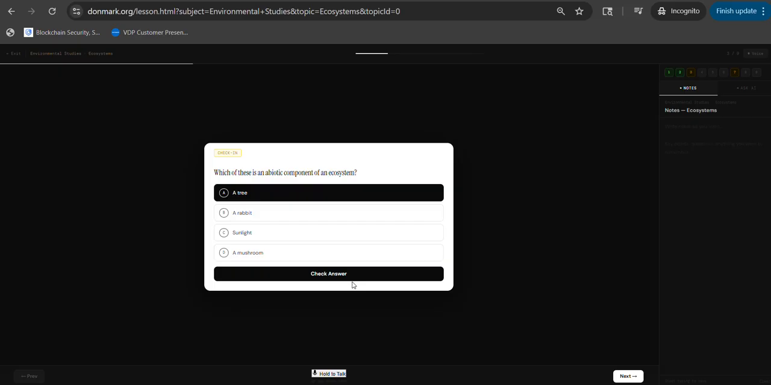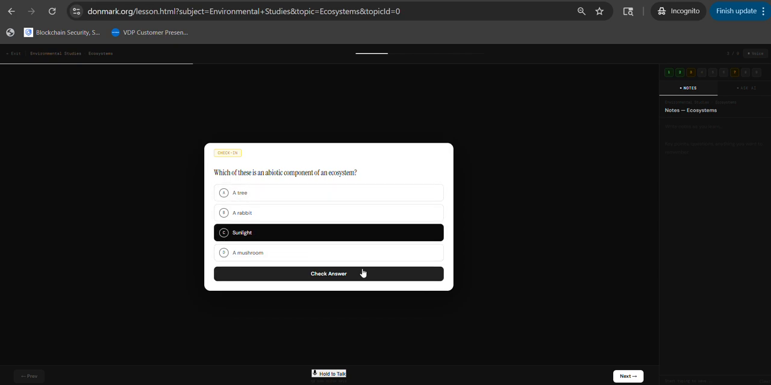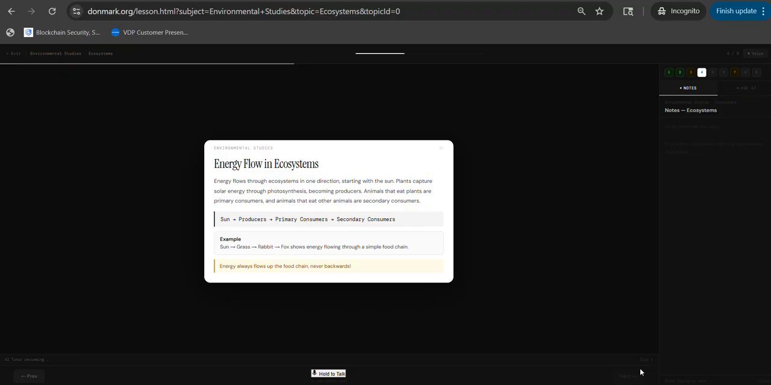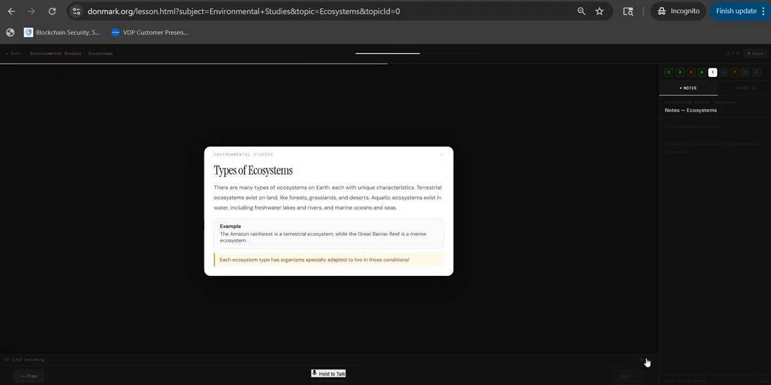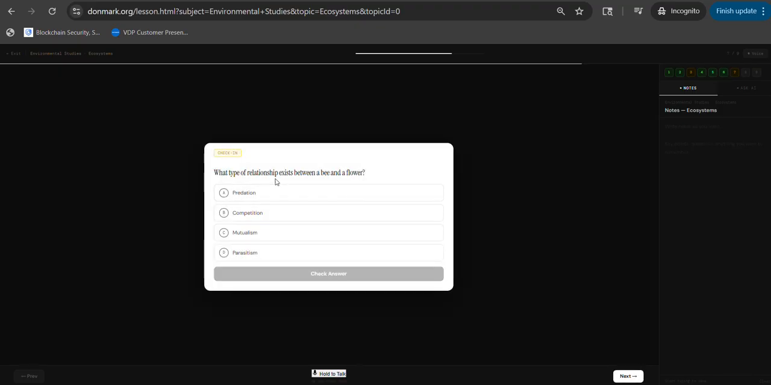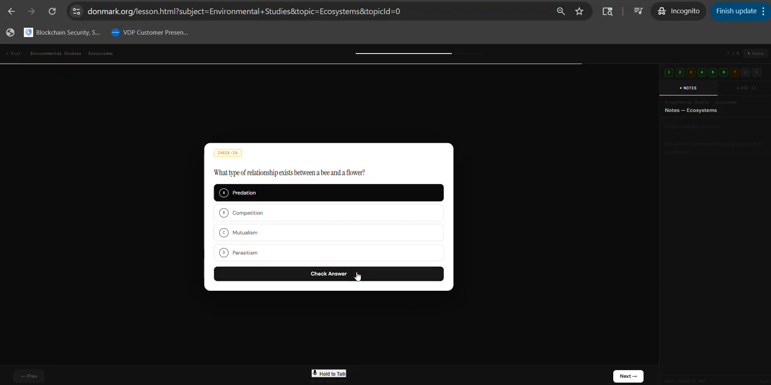Components of an ecosystem is an important concept. Any questions? So this is the check-in where it's asking a question. I'm probably going to choose sunlight. So continue. It's also going to ask about this, then this. Good. Take a moment to make sure that sank in. Types of ecosystems is an important concept. Any questions? While we answer the quiz, it's also going to keep explaining other concepts.